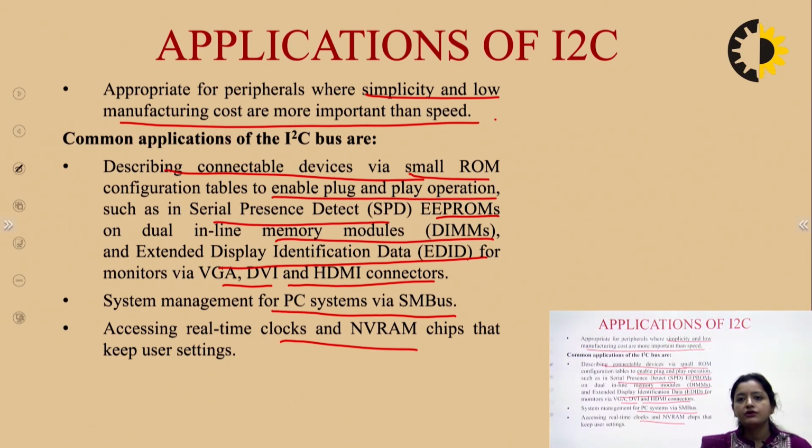So this lecture was all about two important serial bus communication protocols, that is SPI and I2C. There are some similarities between both of them. There are some differences between both of them. So you need to know each and every protocol thoroughly. What are the similarities? What are the differences? Because these questions are very frequently asked.